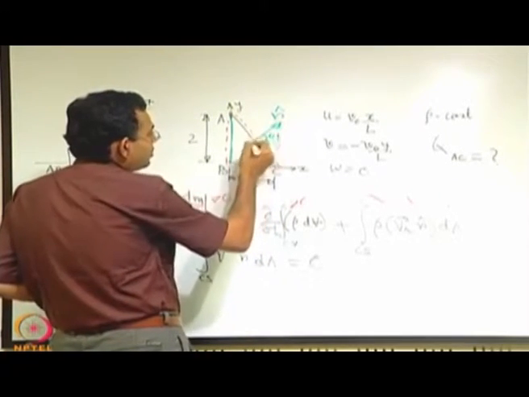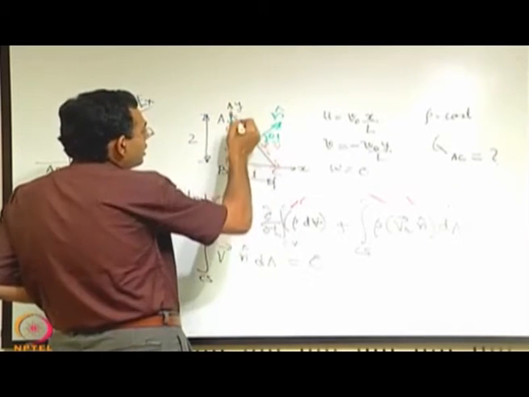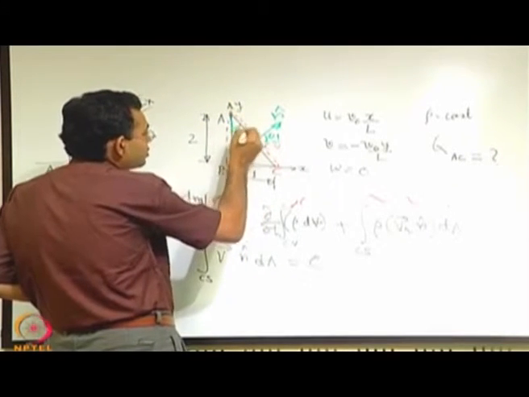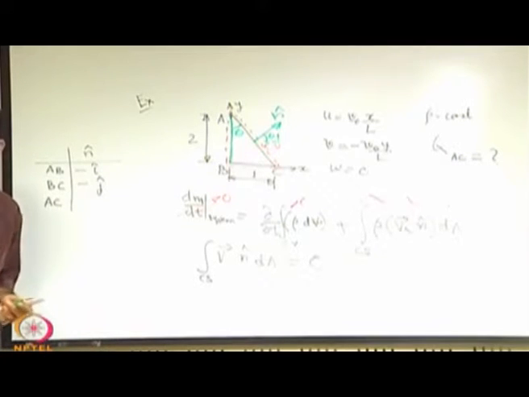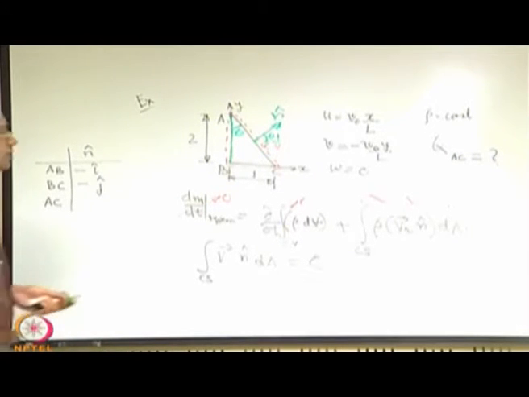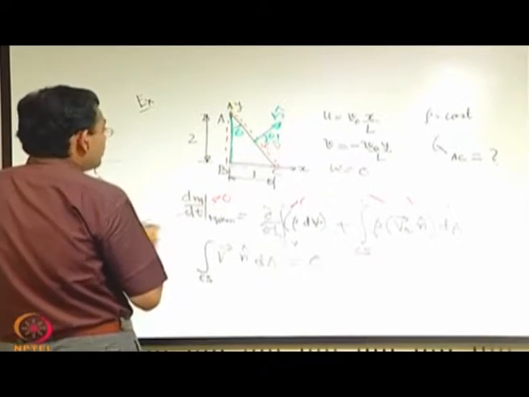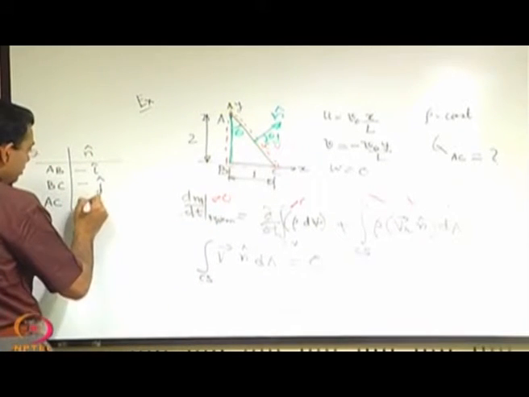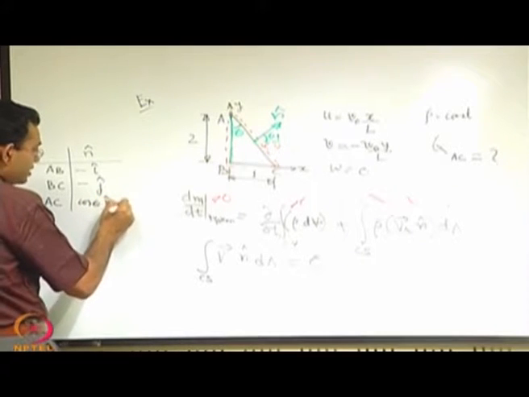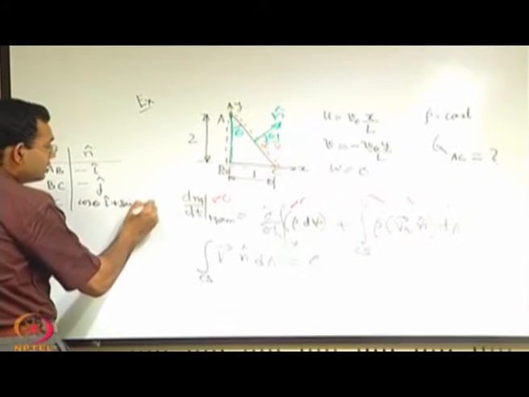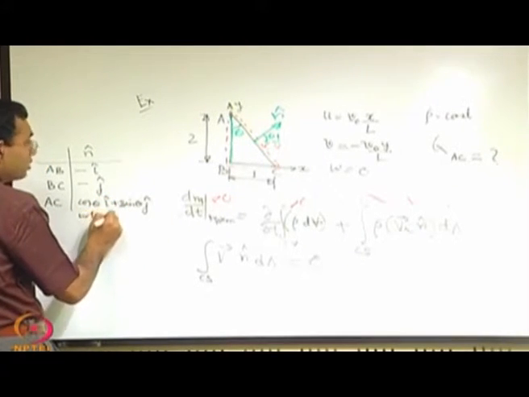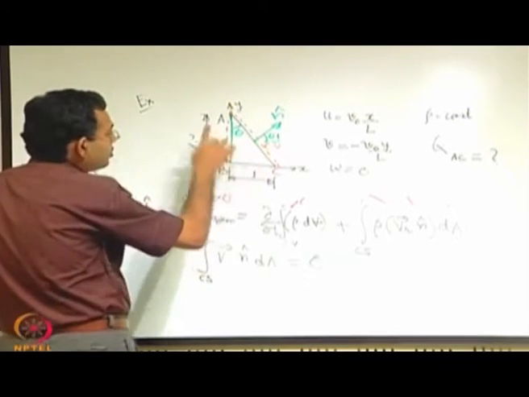If the angle between the normal and the horizontal is theta, then the angle between the edge and the vertical is also theta, right. That means you can say that n is definitely cos theta i plus sin theta j, where tan theta equals 1 by 2.